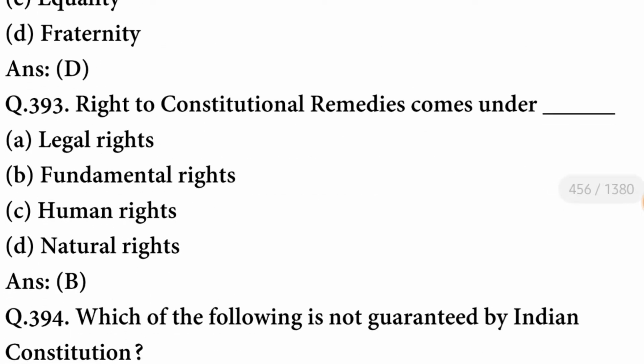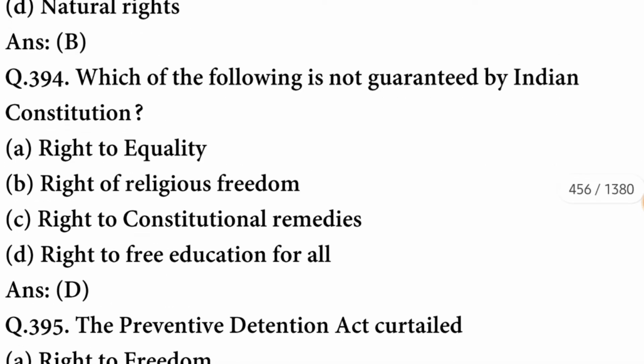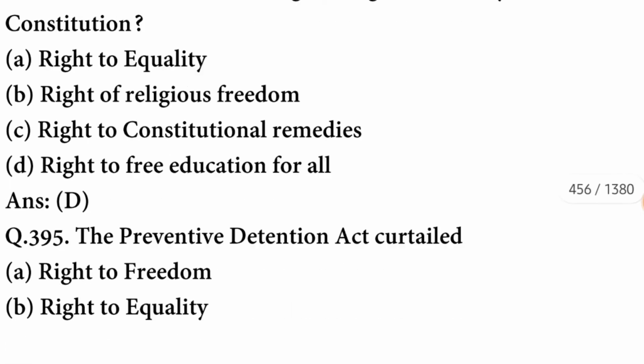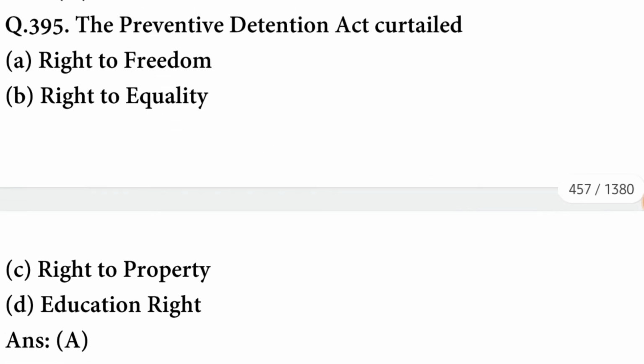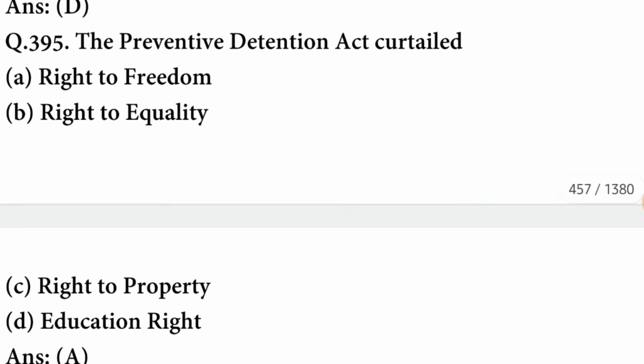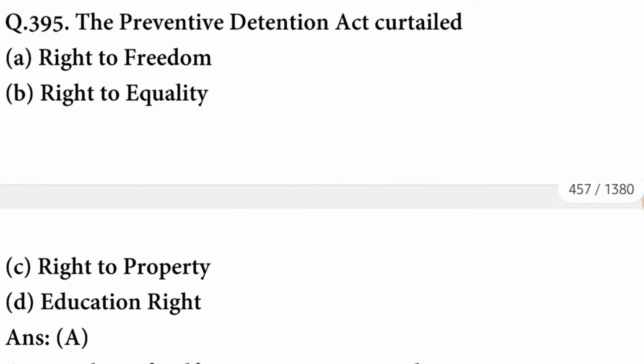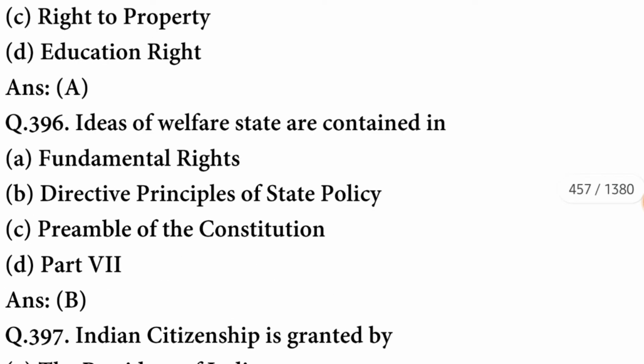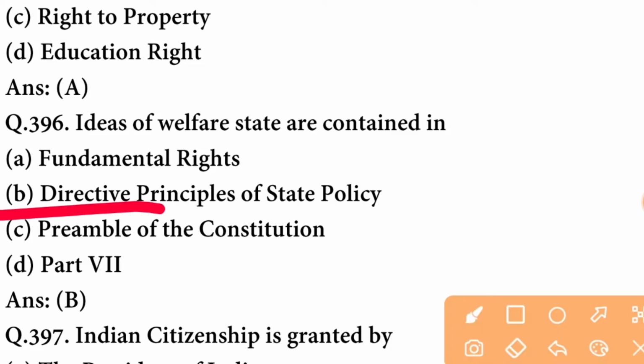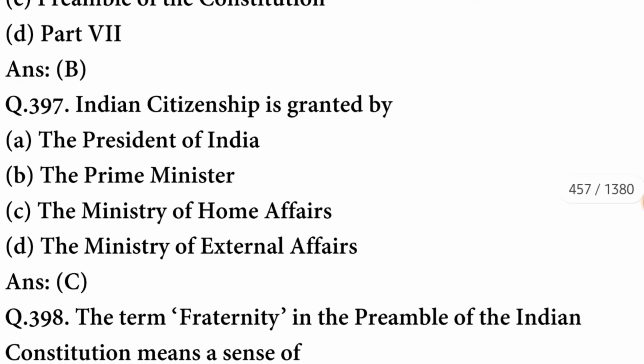Right to constitutional remedies comes under the fundamental rights. Which of the following is not guaranteed by Indian Constitution? It is right to free education for all. The option is correct. The Preventive Detention Act curtailed right to freedom. A option is correct. Ideas of welfare state are contained in the directive principles of state policy. B option is correct. Indian citizenship is granted by Ministry of Home Affairs.